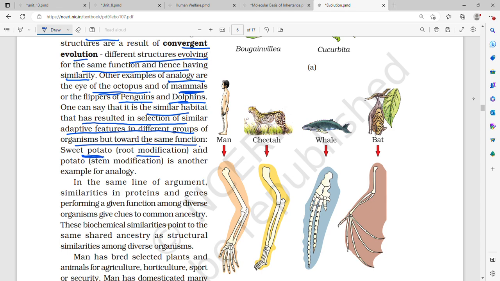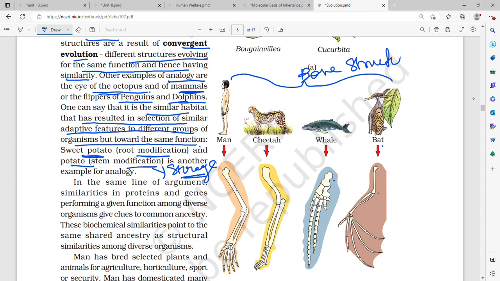Sweet potato is a root modification, whereas potato is a stem modification, but both of them are used for storage. The forelimb of man, forelimb of cheetah, forelimb of whale, and forelimb of bat all have different functions, but all of them have the same kind of bone structure in their forelimb. That is humerus, radius, ulna, metacarpal, carpal, phalange. So therefore, this is homology. All of them are homologous.